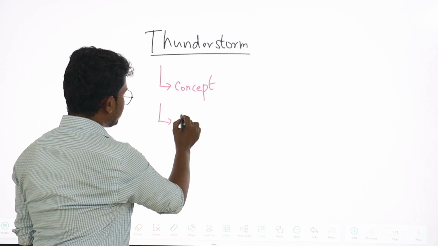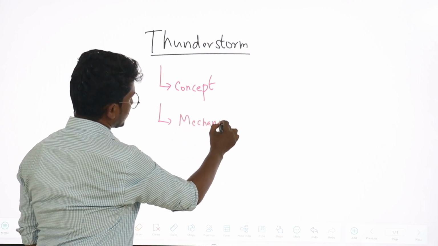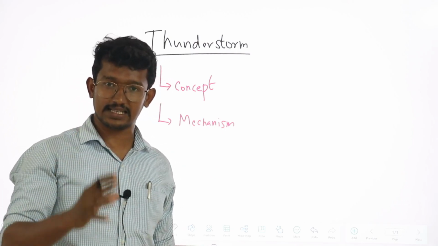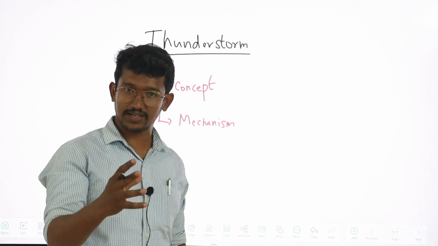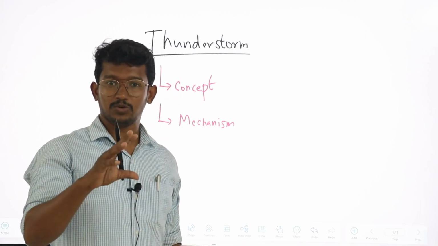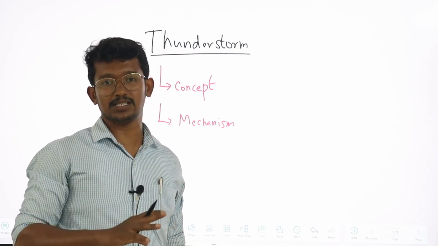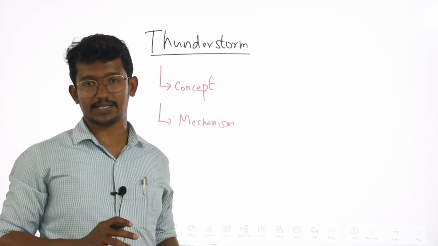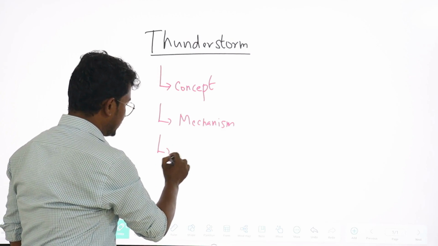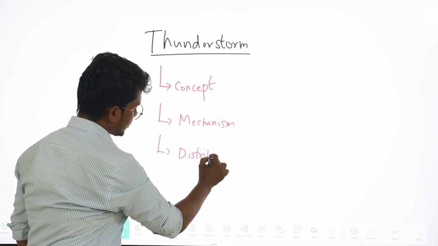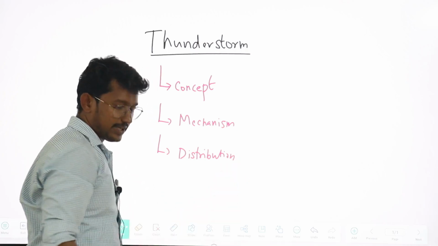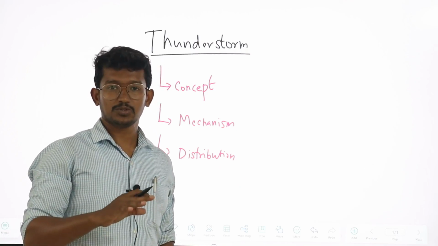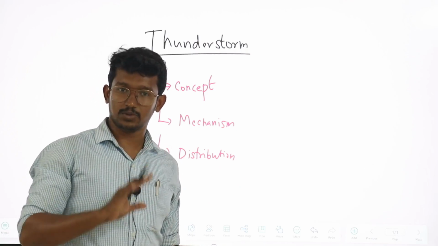Second, we have to know about the mechanism. How the thunderstorms are getting formed, what are all the stages, what are all the characteristic features associated with each and every stage. By knowing that we can answer the mains questions. If we know the mechanism, it is easy for us to elaborate the answer. Finally, we have to know about the distribution. Why? Because we can even expect a direct question related to the distribution of thunderstorms. So because of that we have to know about the distribution as well.